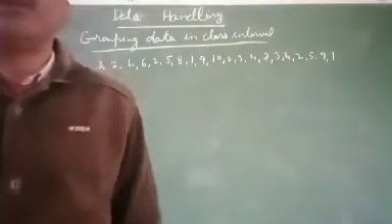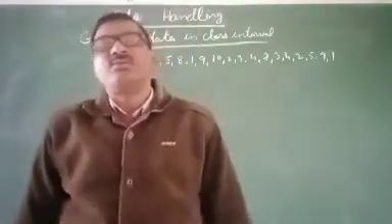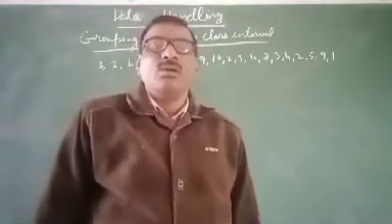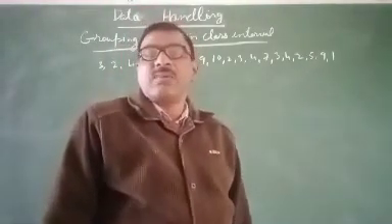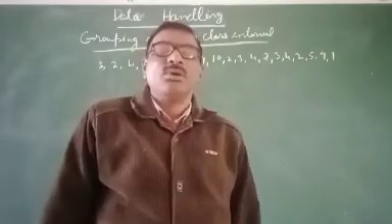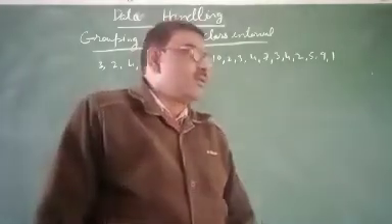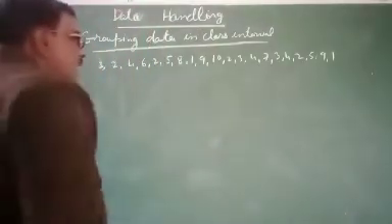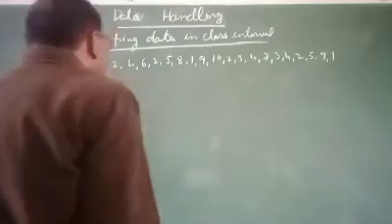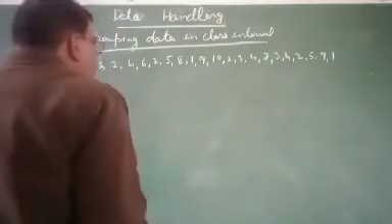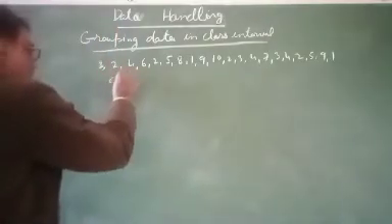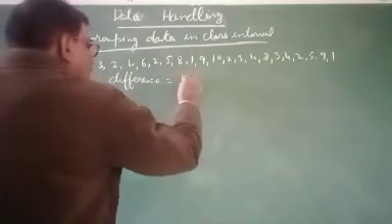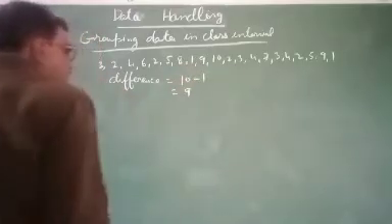So first of all, how will I find the class interval of this data? First of all, I will find the lowest observation and the highest observation, and find the difference between them. Here we see that the highest observation is 10 and the lowest observation is 1. So the difference equals 10 minus 1, which equals 9.